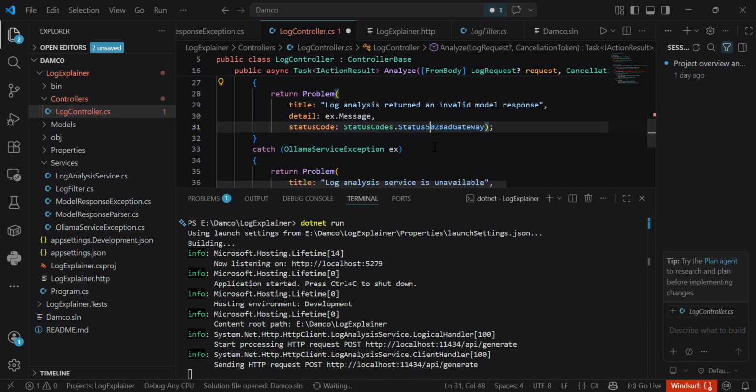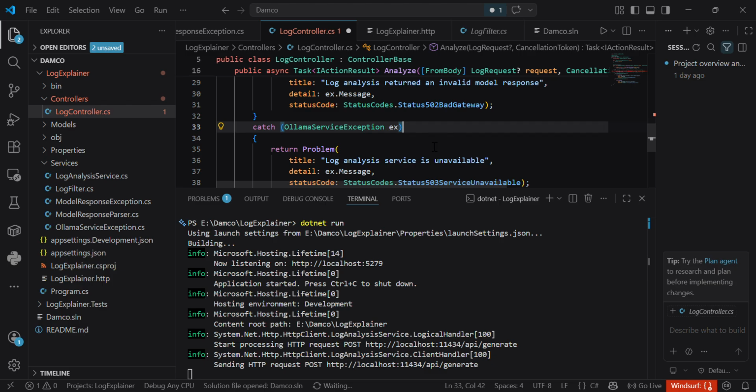This endpoint takes log text in JSON format. I will send a sample log where the application starts successfully, but then the database connection fails. So the request body is like this, the logs, as I showed here.